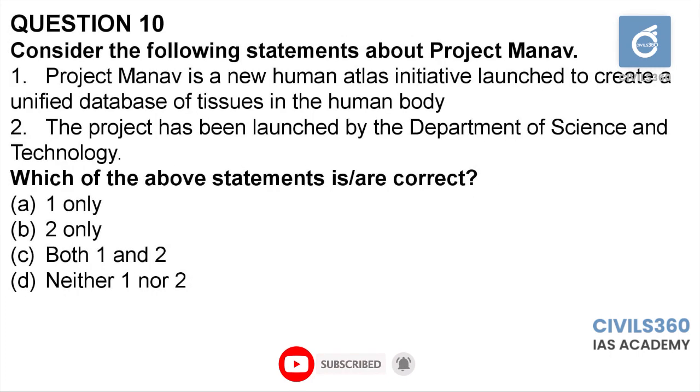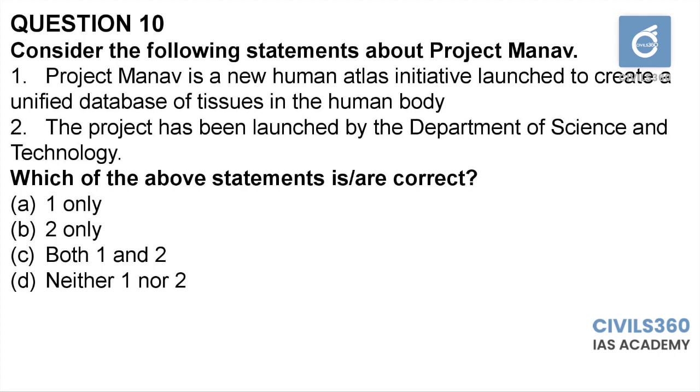Question number 10. Consider the following statements about Project Manav. Statement 1. Project Manav is a new human atlas initiative launched to create a unified database of tissues in the human body. 2. The project has been launched by the Department of Science and Technology. Project Manav is a new human atlas initiative that's launched not by the Department of Science and Technology but the Department of Biotechnology.